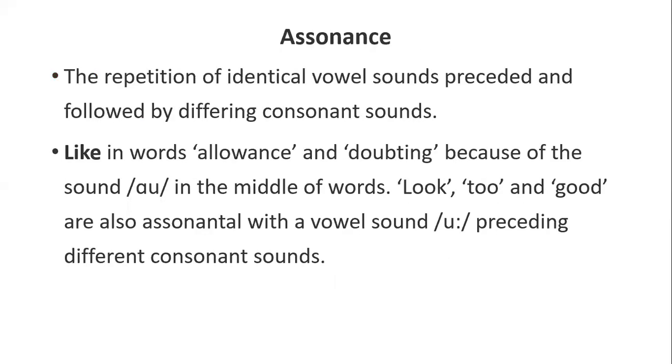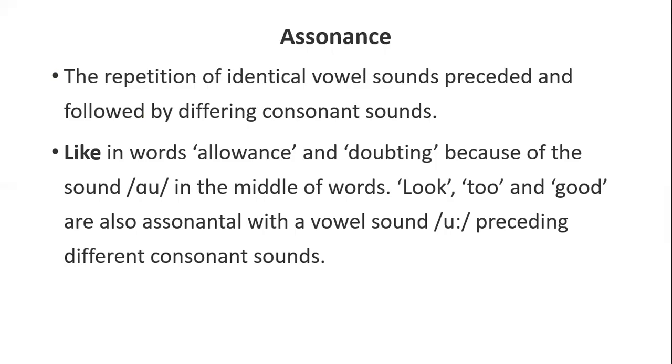Assonance is the repetition of identical vowel sounds. When we talk about vowel sounds, these are repeated, and these are identical sounds preceded and followed by different consonant sounds, like in the verse "allowance" and "doubting," because of the sound ou in the middle of the verse.